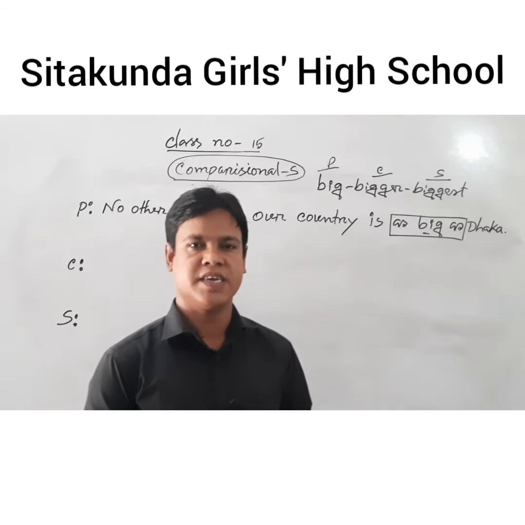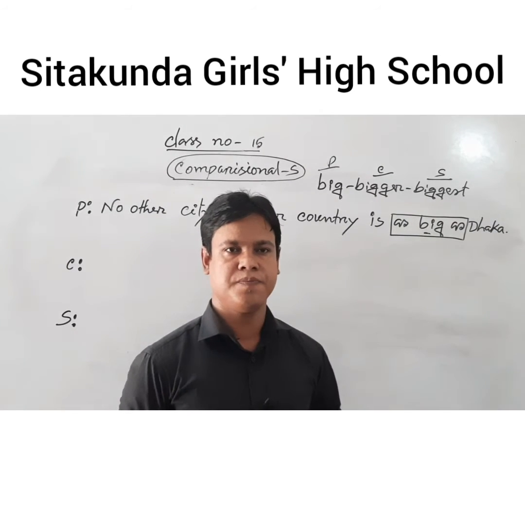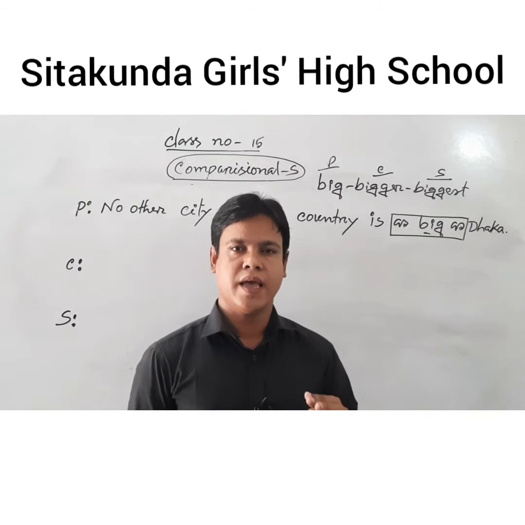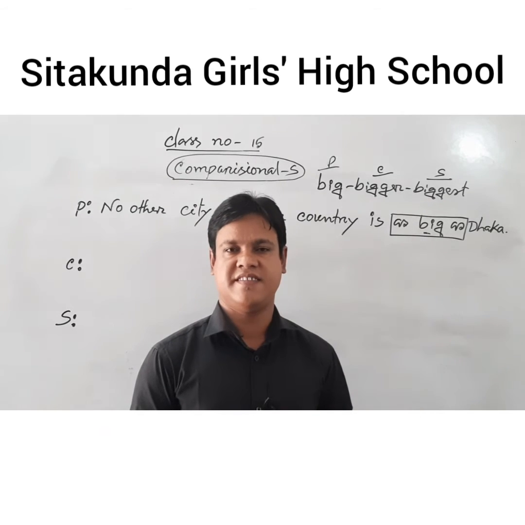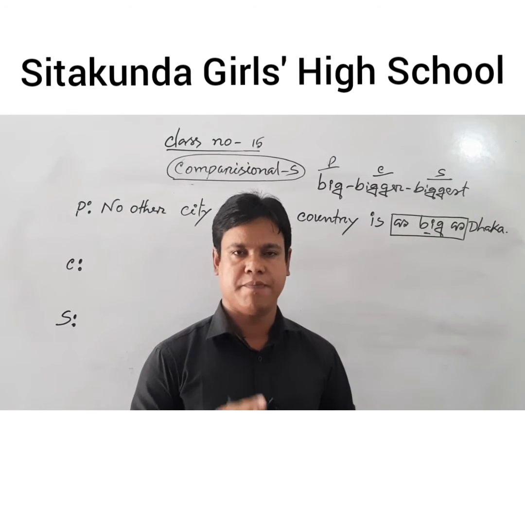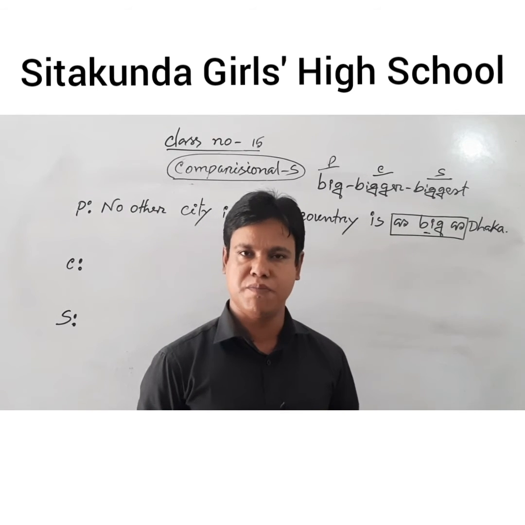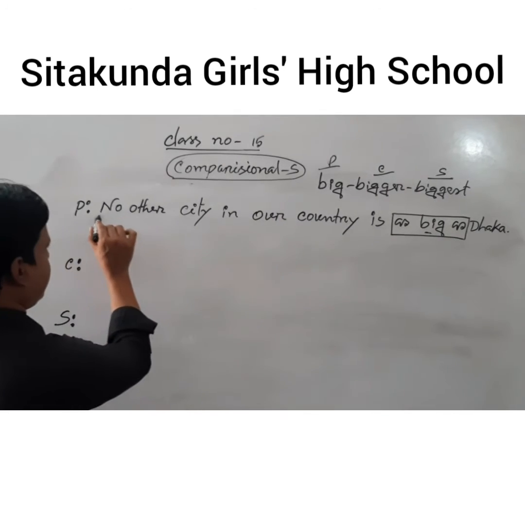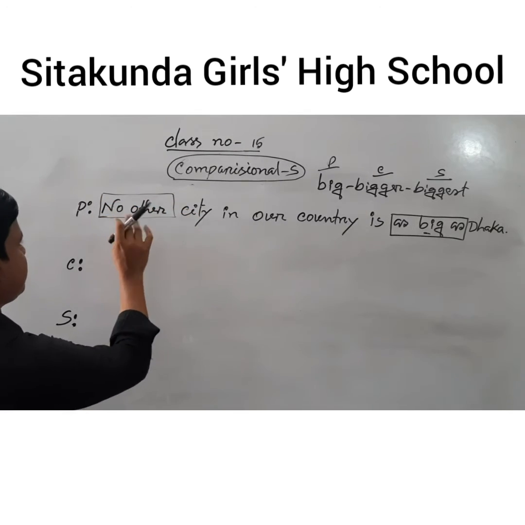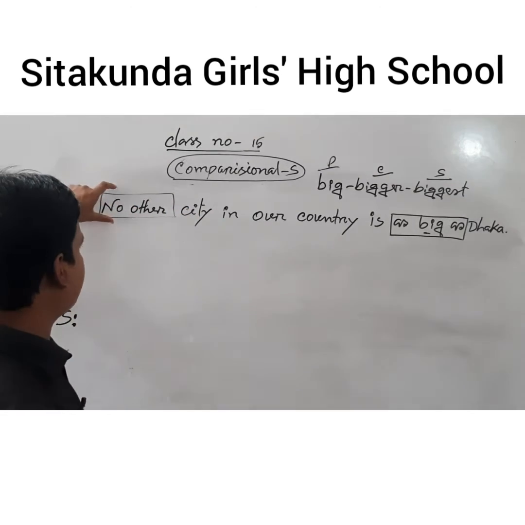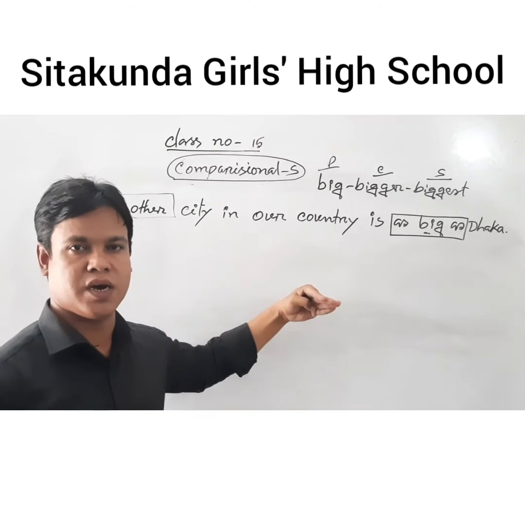Then we have to consider another thing. If there is the word no other in a positive sentence, yes, in this positive sentence there is the word no other.